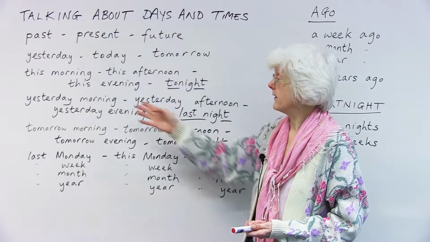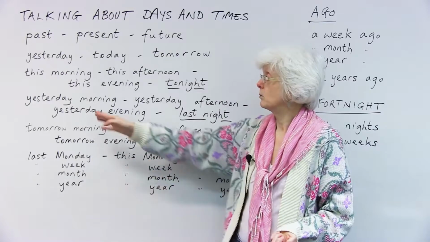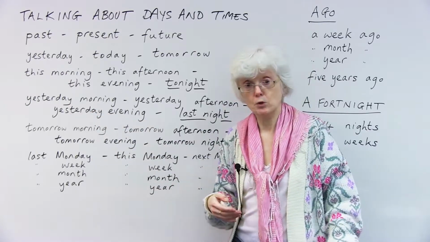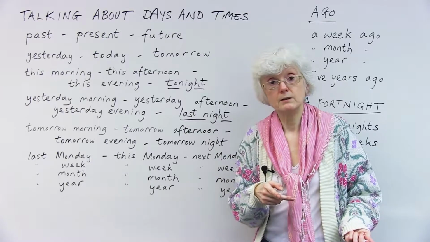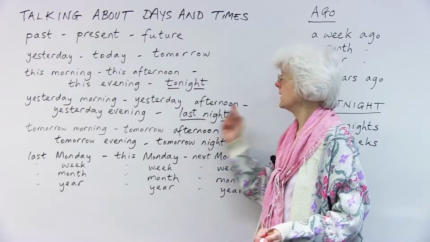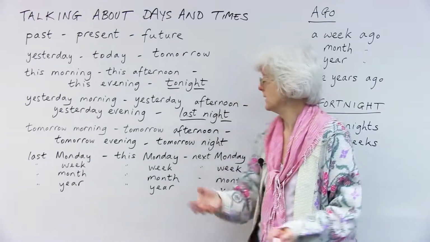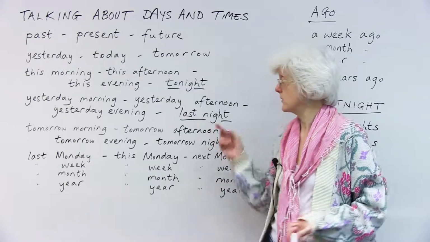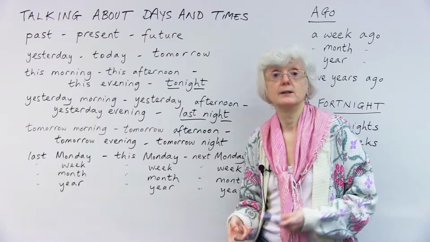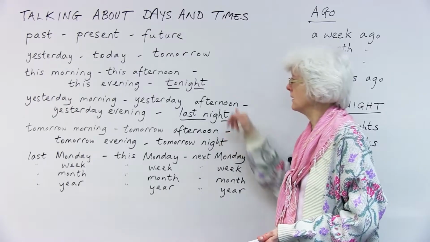Okay, and then looking at something similar for yesterday, we can say yesterday morning, yesterday afternoon, we went to see a film. Yesterday evening, we went to see some friends. But again, we don't say yesterday night, we say last night. Okay, so another little exception.